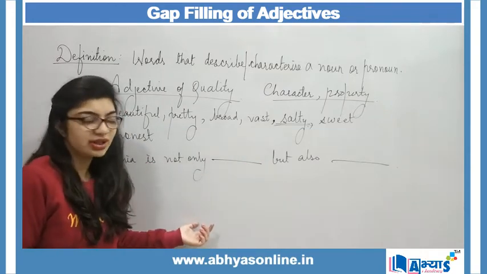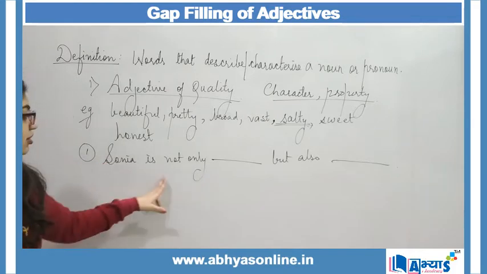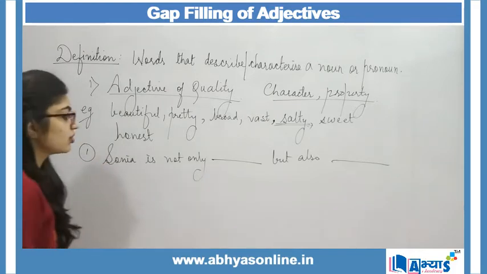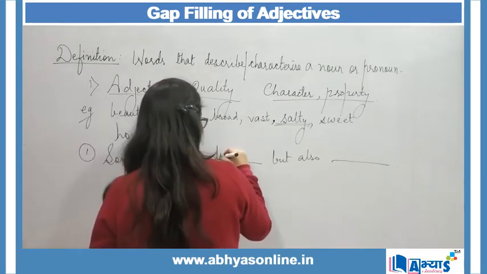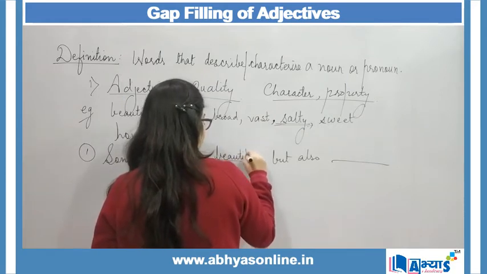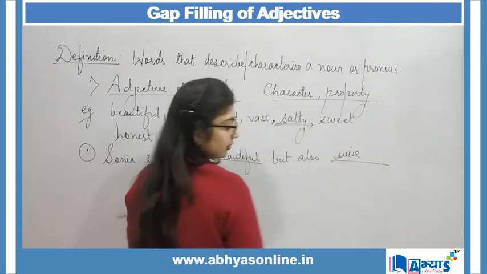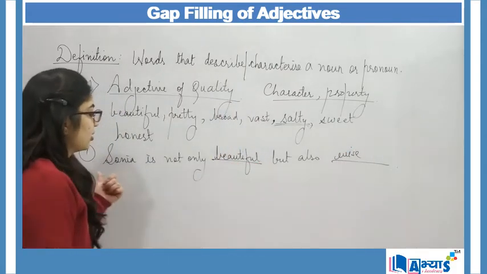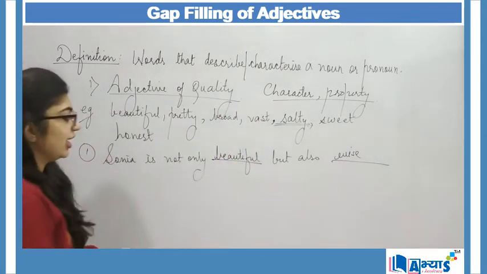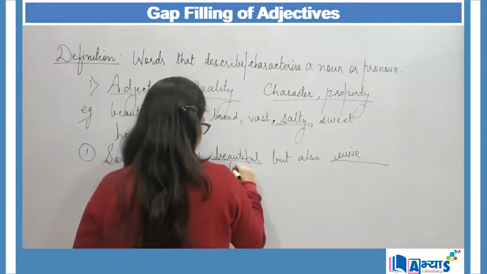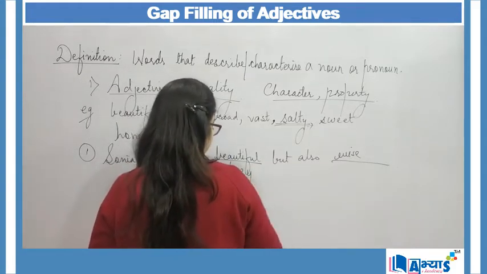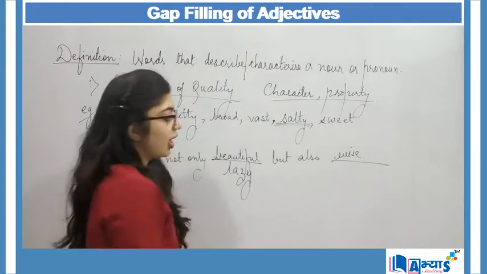These are pair words. So I can say Sonia is not only beautiful but also wise. Then I can say Sonia is not only lazy but also arrogant.